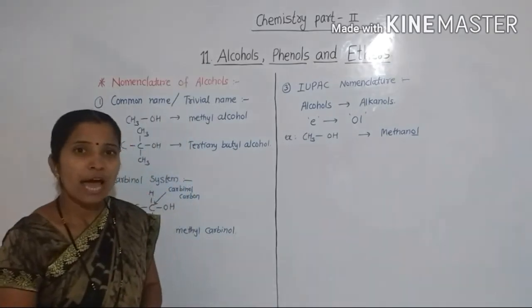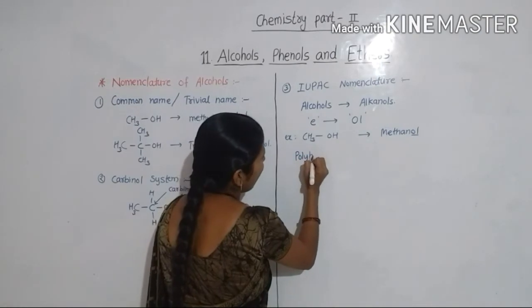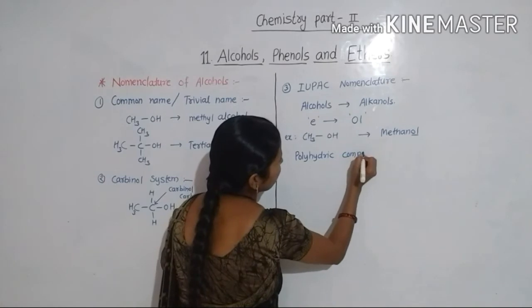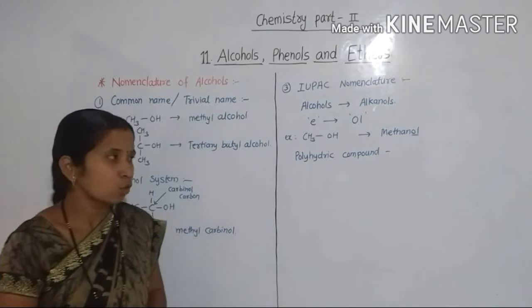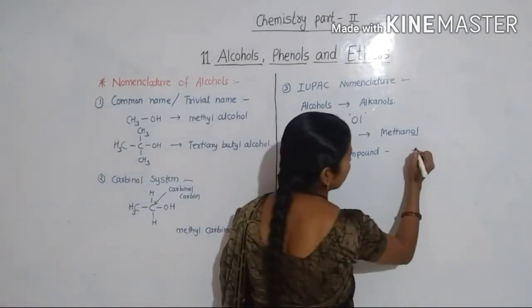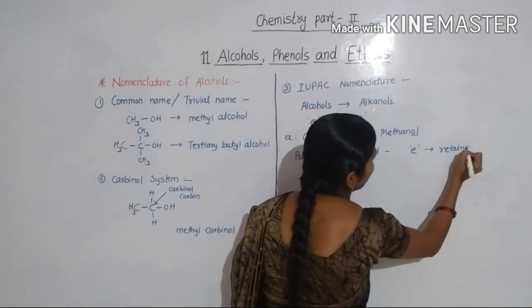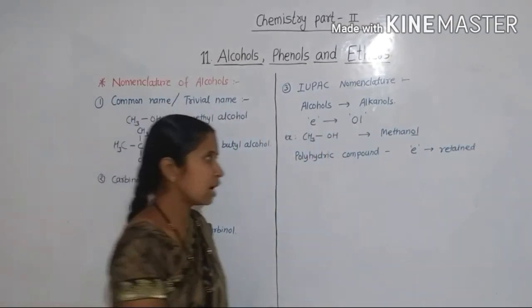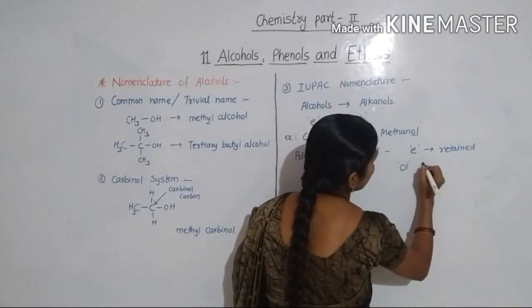Then for polyhydric compounds. Polyhydric means the compound contains more than one hydroxyl group. For polyhydric compounds, the ending e is retained and then the suffix ol is added.